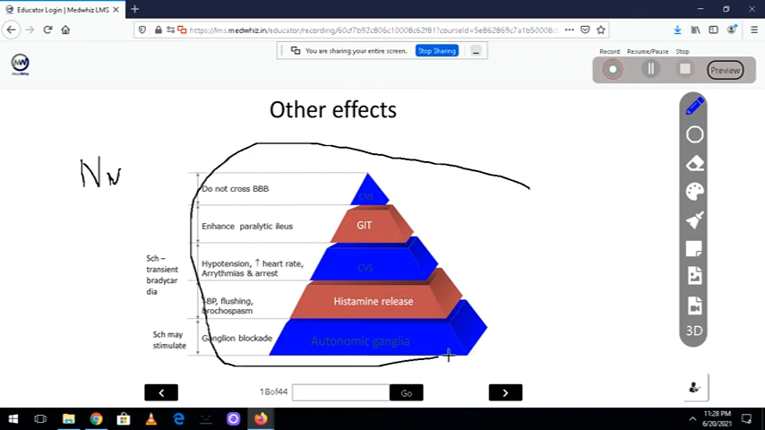Now, can we give these drugs orally? These drugs cannot be given orally because they are quaternary compounds, charged molecules. They don't cross the blood-brain barrier. Obviously, they will not cross the mucosal barrier of the intestine.